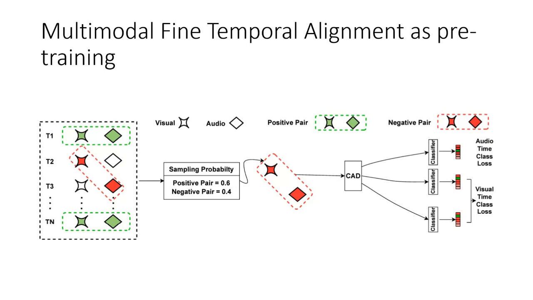So if they belong to the same class, as for T1, the label will be 1 for both audio and visual modality. And if the visual belongs to the 2 class, T2, then the answer for visual will be 2, but audio belongs to T3, so the answer for audio will be 3. In this way, the method learns to temporally align the audio and visual streams.